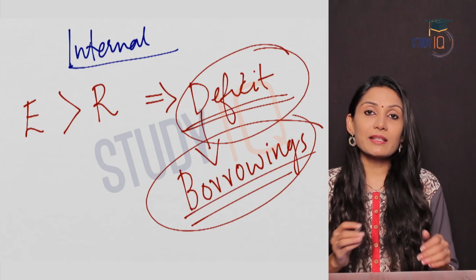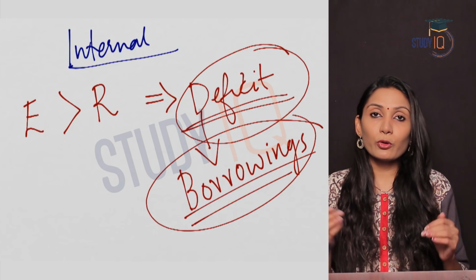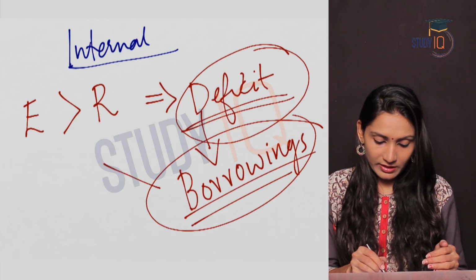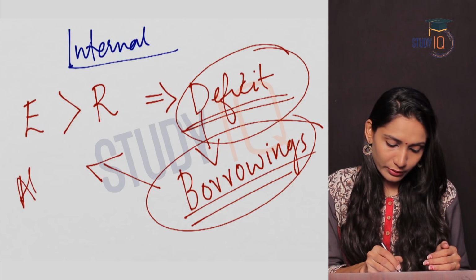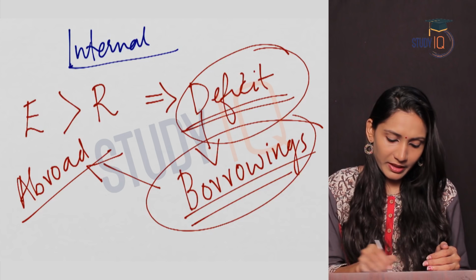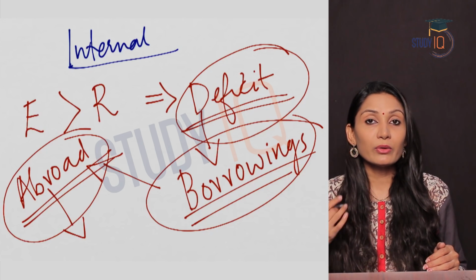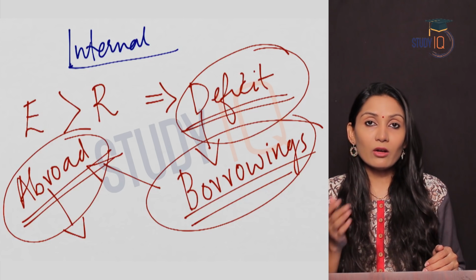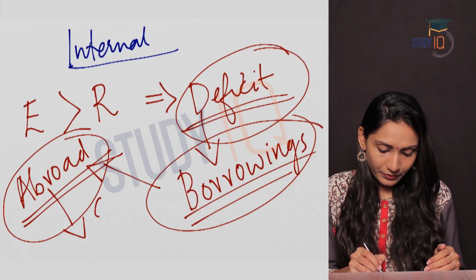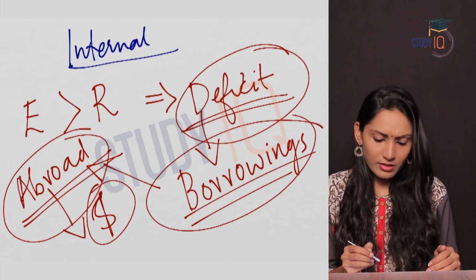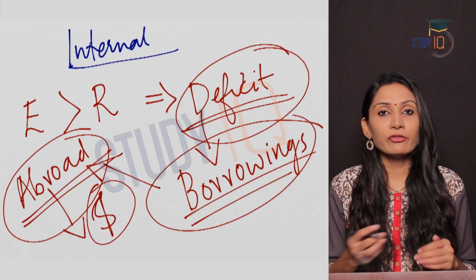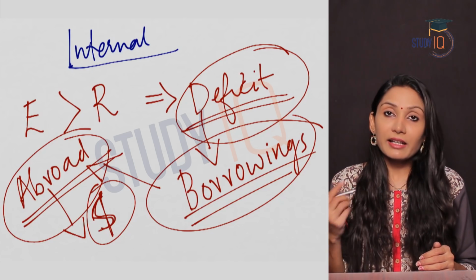In order to meet the expenditures, the government will borrow money from various sources, and this can be from abroad also. When the government borrows money from abroad, it will have to repay the amount along with the interest in terms of dollars, which is forex. So the government will need adequate forex reserves in order to make the repayments.